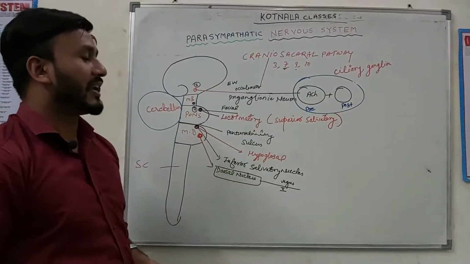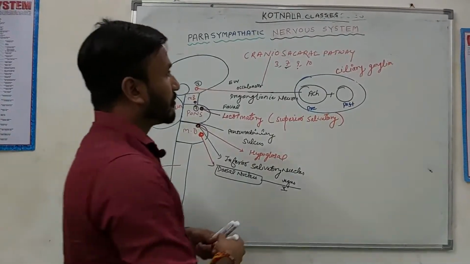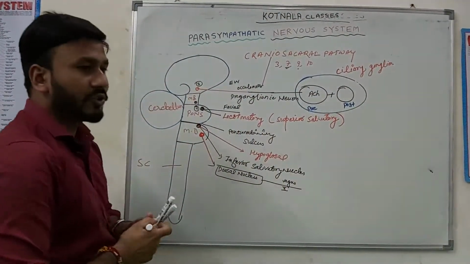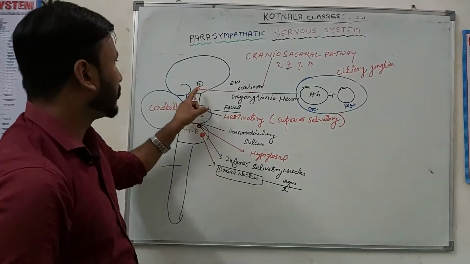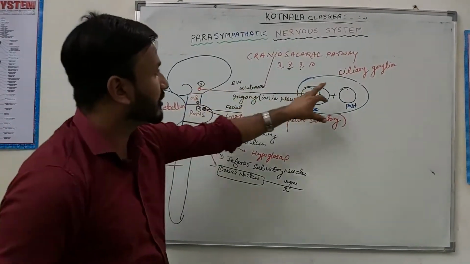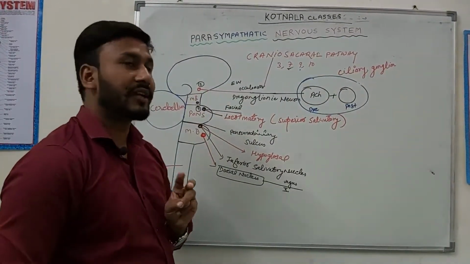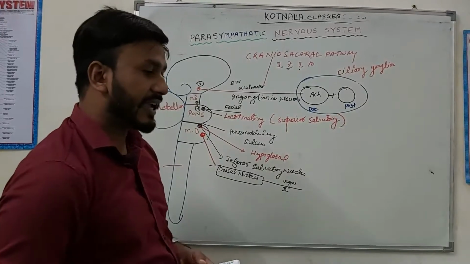This is called the ciliary ganglion. The ciliary ganglion is associated with the third cranial nerve. So if any examiner asks you which cranial nerve is associated with the ciliary ganglion, the answer is the third cranial nerve. Okay. And what is the function of the ciliary ganglion?